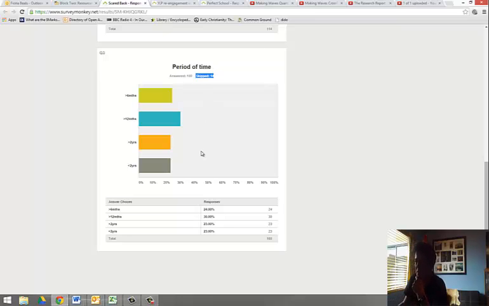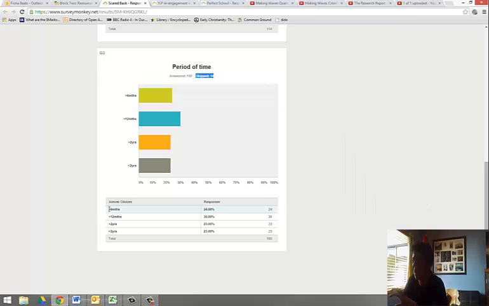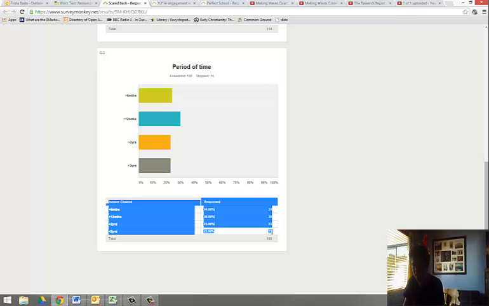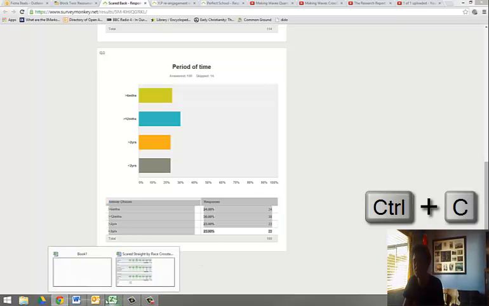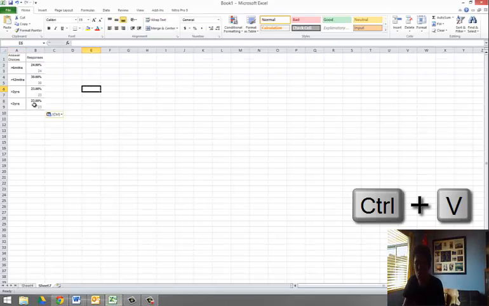Okay, now, if we were to make a graph of this, I will be honest, the quickest way of doing this is to actually write this into Excel yourself. But I will, just to show you how to do it, you copy. This is why it takes so much time. So copy these figures here, Control C, go into Excel, and Control V. And the little table will come out in Excel.